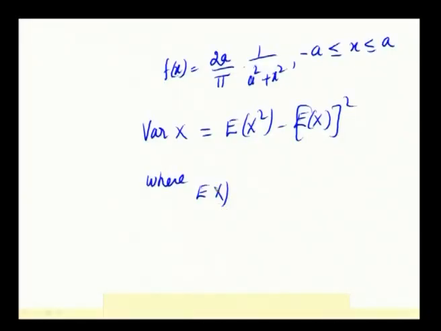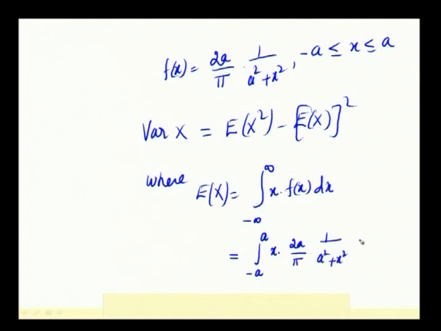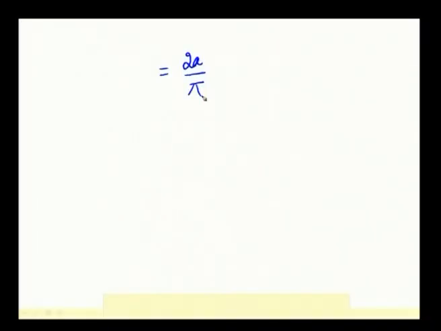One by one we will do. Expectation of x, according to the formula, is integral of x into f of x dx from minus infinity to plus infinity. For our problem it is from minus a to plus a, x into 2a by pi into 1 by a square plus x square dx. Writing it in a simplified format, so that it will be easy for us to integrate: 2a by pi integral minus a to a x by a square plus x square dx.